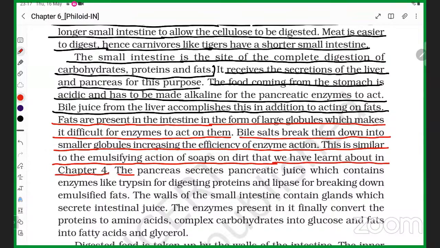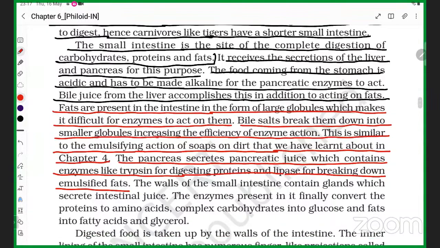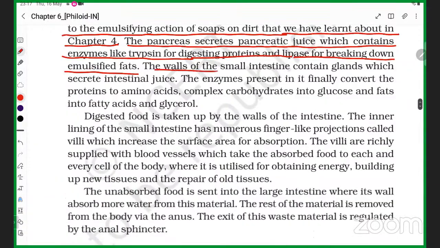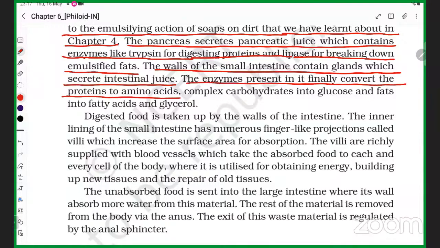The pancreas secretes the pancreatic juice, which contains enzymes like trypsin for digesting proteins and lipase for breaking down emulsified fats. The wall of the small intestine contains glands which secrete the intestinal juice. The enzymes present in it finally convert proteins to amino acids, complex carbohydrates into glucose, and fats into fatty acids and glycerol.